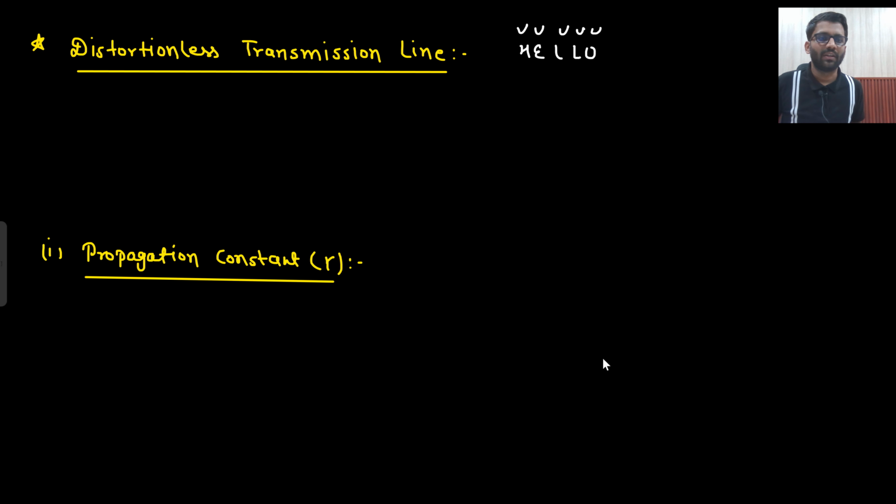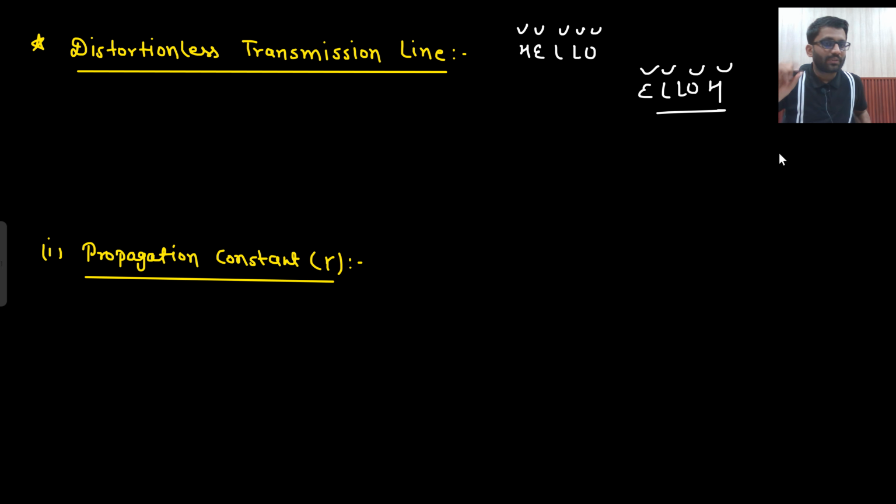There is no distortion. But if I said hello, but you are listening to something else, that means E came first, then L came, then O came, then H came. That means there is distortion. So this is the meaning of distortion. Are you getting the point? I said hello, but you are listening to a scrambled version. That means there is a distortion.